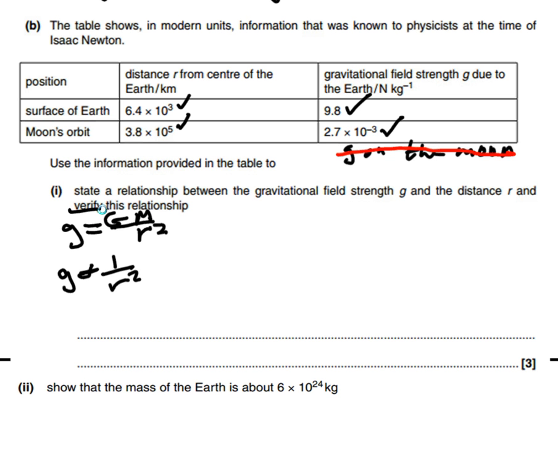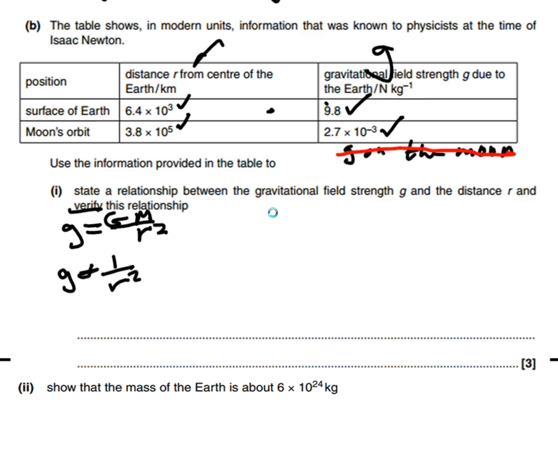We need to verify this relationship, so we need to say whether it's true or false. The way that we can verify this is using the data up here. This column is our g, and this is our r.